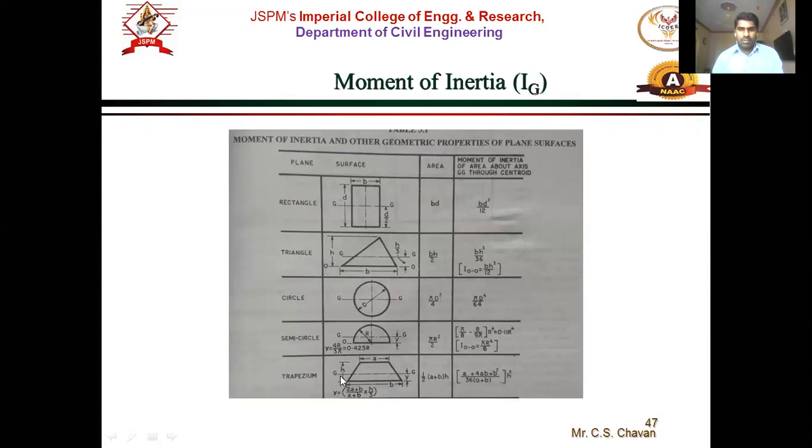So Ig is the moment of inertia about G, A is the area of the surface, and x bar is the location of the centroid from the free liquid surface. Remember that below the free liquid surface, x bar is measured till the centroid of the surface. So here this is its center, the center of gravity. So from the free liquid surface the centroid of that particular surface is measured, x bar is measured, right? So I will be circulating this, you can take it afterwards.